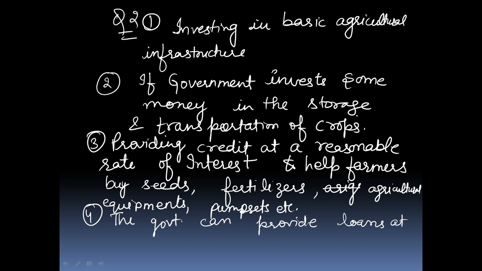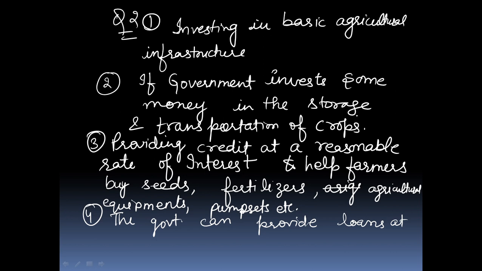Fourth way, the government banks can provide loans at cheap rates to small farmers who want to improve their irrigation facilities, like the construction of a well, so that they can grow two or more crops in a year instead of one by irrigating their land through the well. Thus, more people can be employed in the same field.